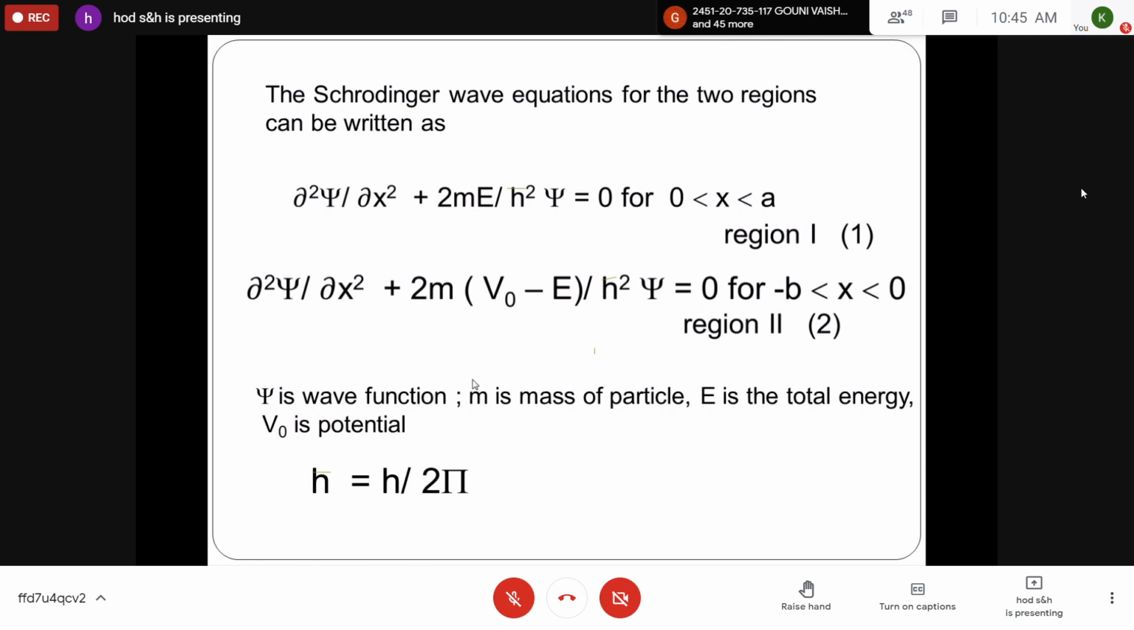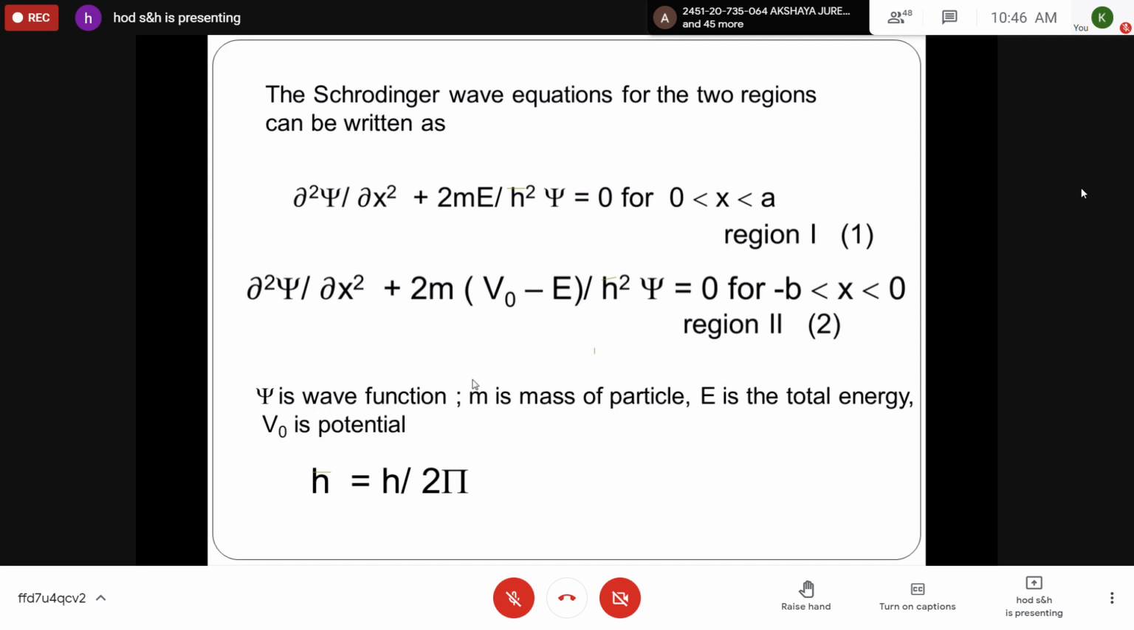And in region 2, a little modification is there because the electron will not possess 0 potential. In region 1, it has 0 potential, so V can be taken as 0. But in region 2, it has some potential, maximum potential, so it can be written as ∂²ψ/∂x², a small error is there, minus you should take, minus 2m(V0 − E)/ħ² into ψ equal to 0, where V0 is the maximum potential possessed by the conduction electron in region 2.